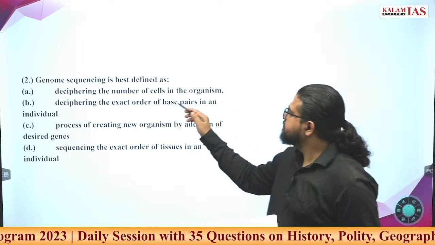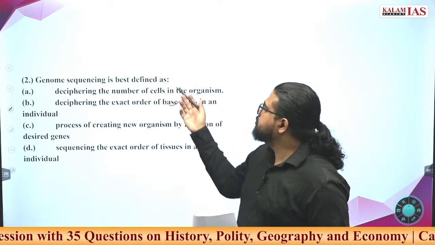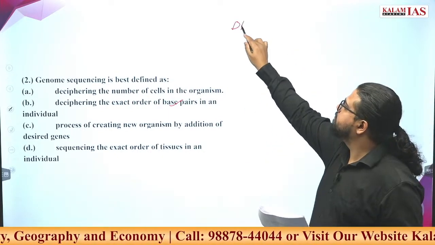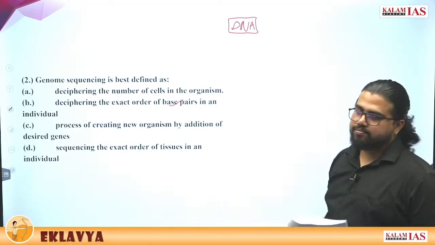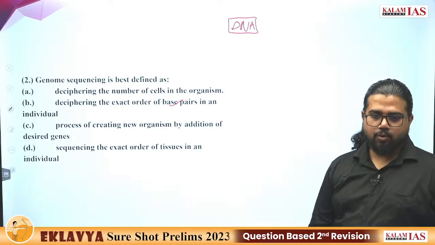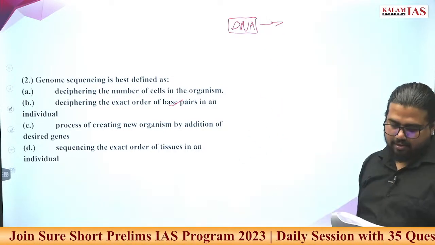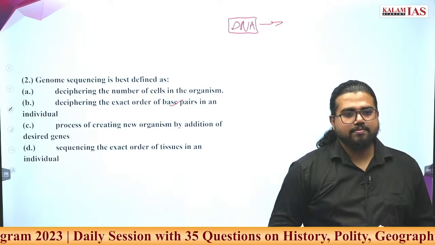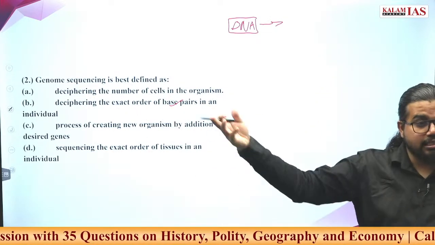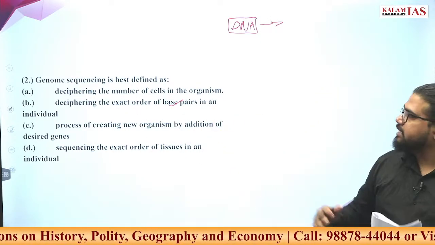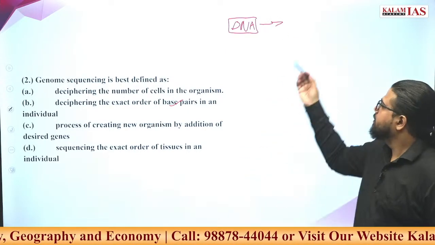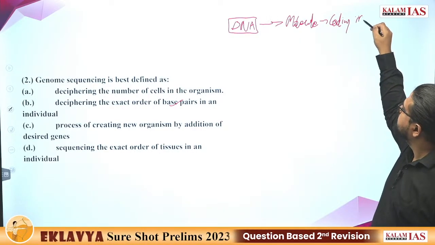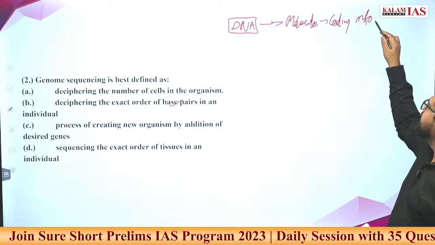What is the answer? Genome sequencing. Genome sequencing is best defined as, a very simple question it is. Some basics we will discuss. What exactly is DNA? Is DNA a protein? DNA will make the protein, or give instruction to make certain kinds of proteins. So what exactly is DNA? Basically it is a molecule with the function of coding information, and this information will be transmitted as hereditary characteristics.